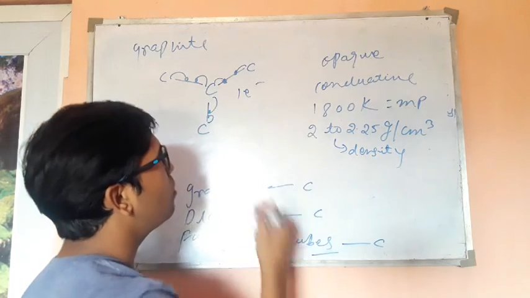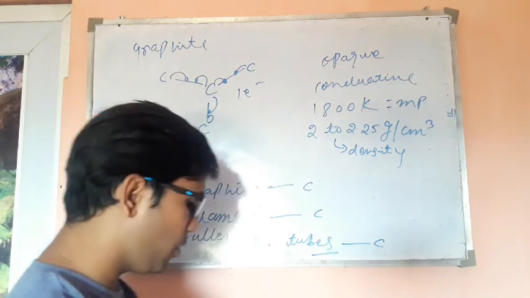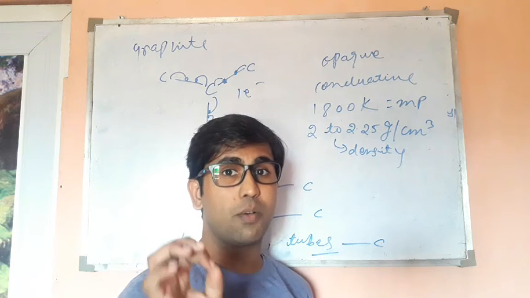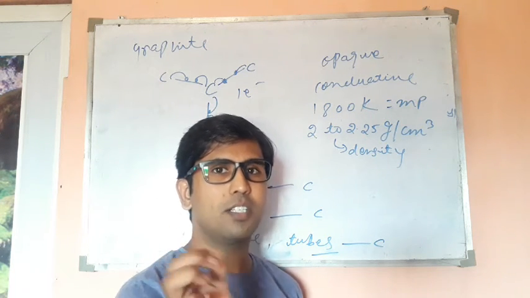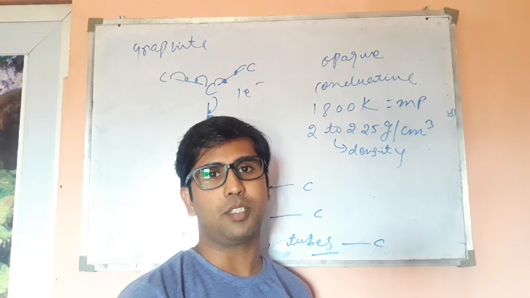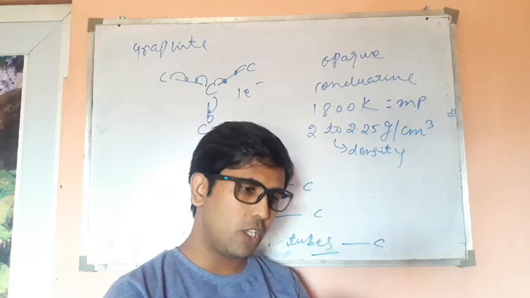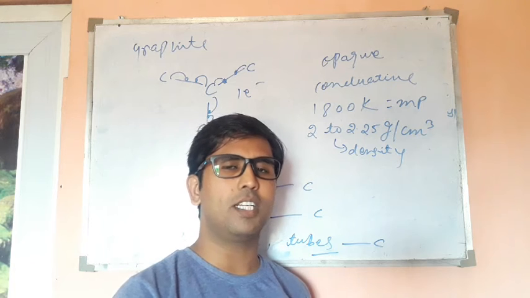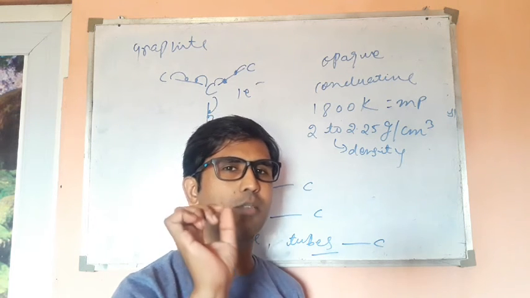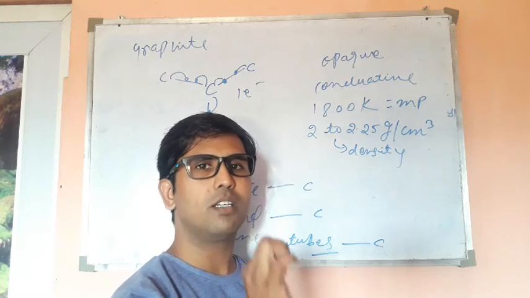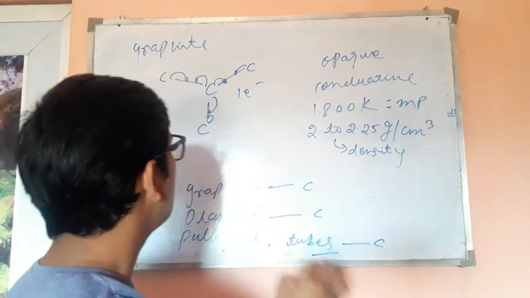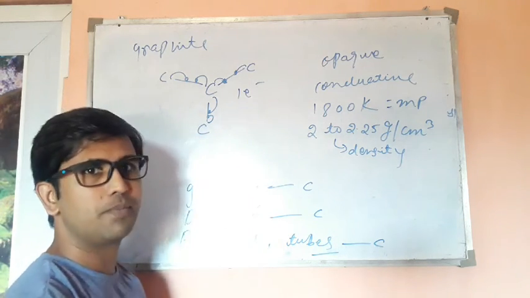So these 4 properties are actually telling you what happens when just 1 electron gets unshared. What is the difference between graphite and diamond? In diamond, carbon shares all of its 4 electrons, but in graphite it shares just 3 electrons, and just by leaving that 1 electron, it causes this mega difference between graphite and diamond.